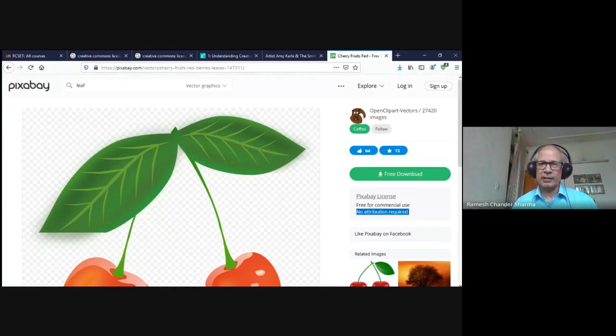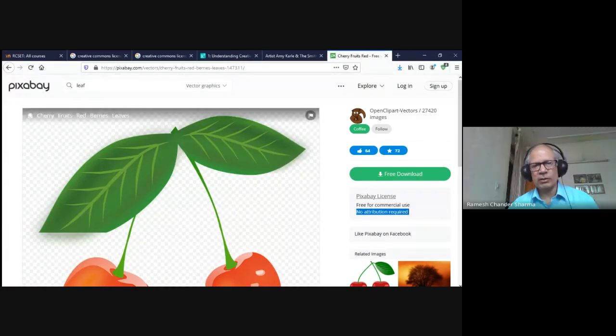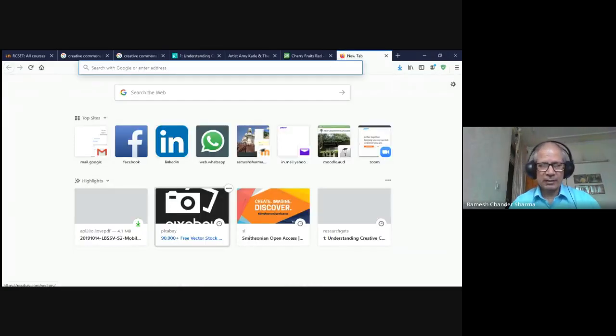Ethically, it is a good idea that we give the attribution, we cite the source. But even on this website, the people who upload their work give that understanding that even if you want to use this image but don't want to cite, it's perfectly okay with them. So that is one. Another is Unsplash.